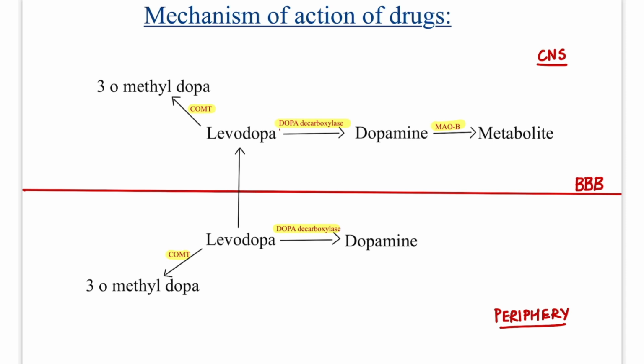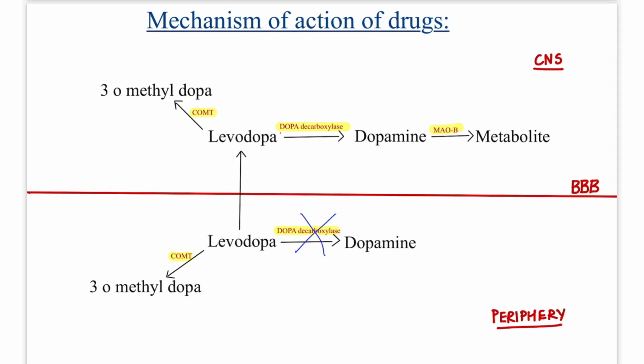Simple. So first we have to inhibit this dopa decarboxylase in the periphery. So the first drug we can give is carbidopa. So we always give carbidopa with levodopa to decrease the peripheral conversion of levodopa to dopamine.